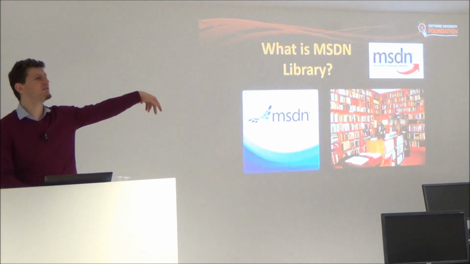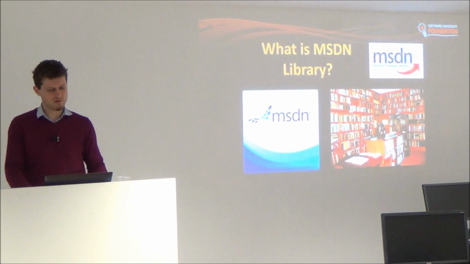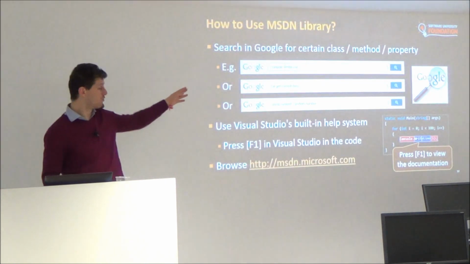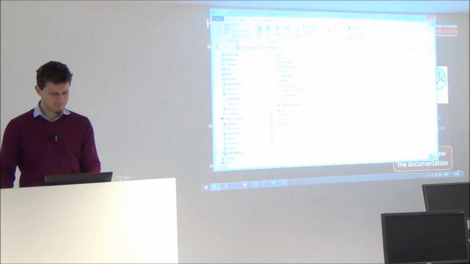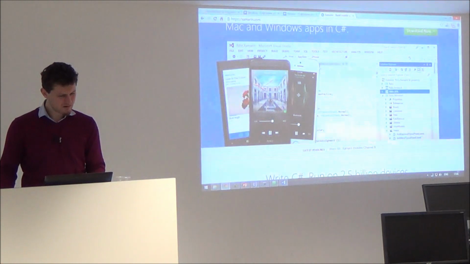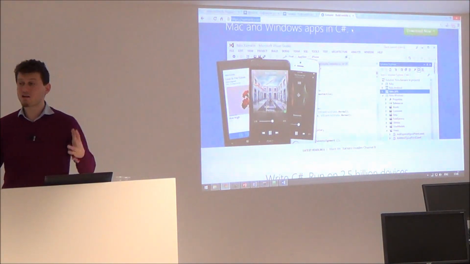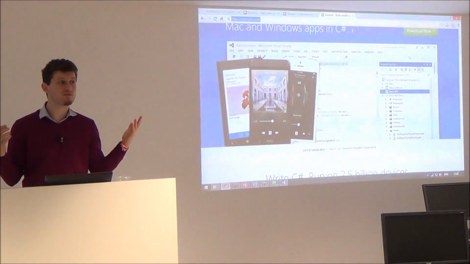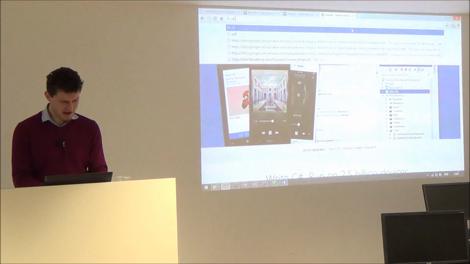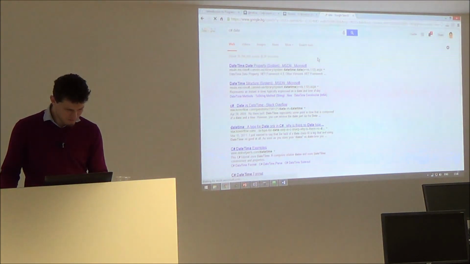And MSDN library, this is the help. When you press F1, you'll go to MSDN library. But it's better to use Google. For example, I have to calculate what is my current date. I want to print the current date. What date is today, now? What do I search? C# date, for example. Wow.